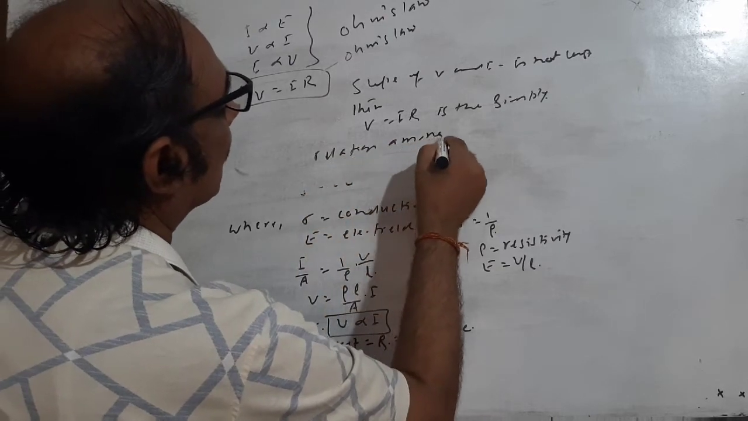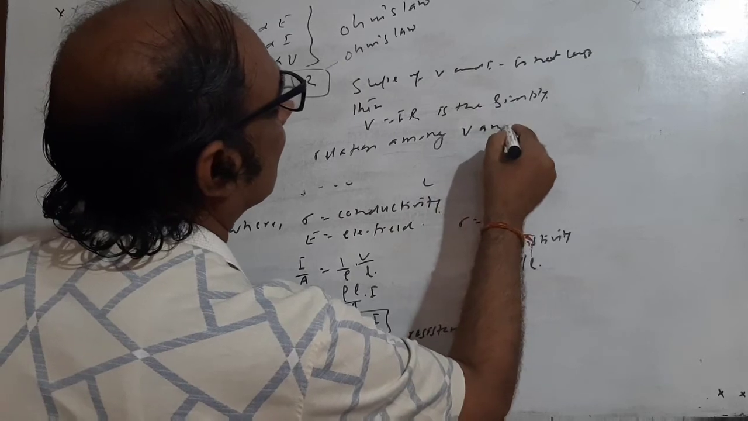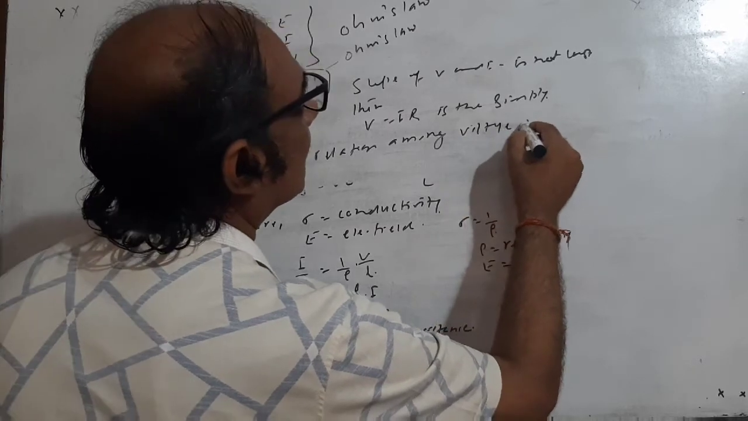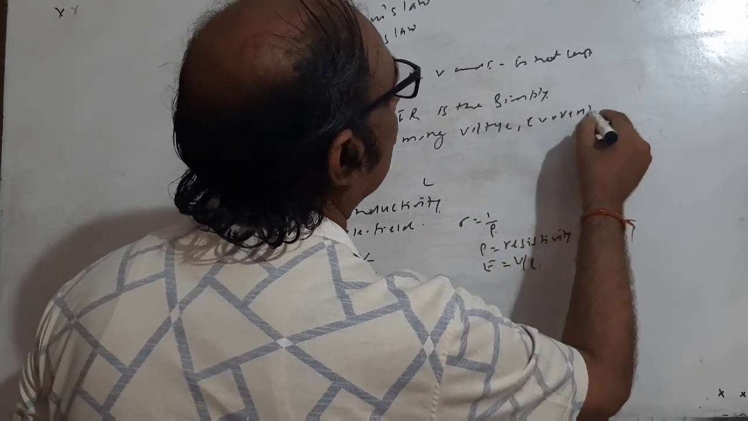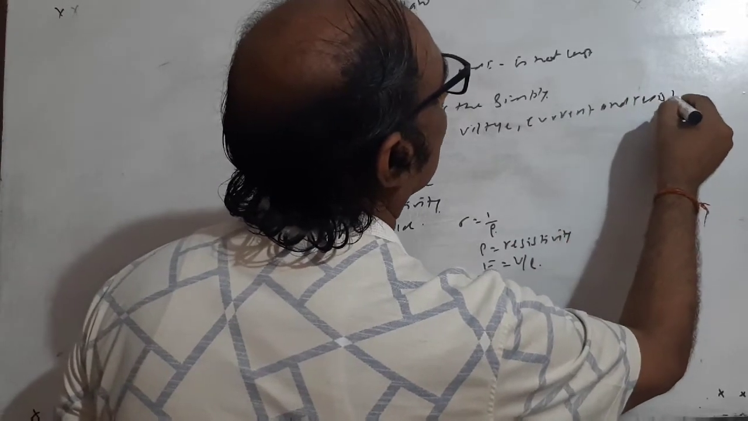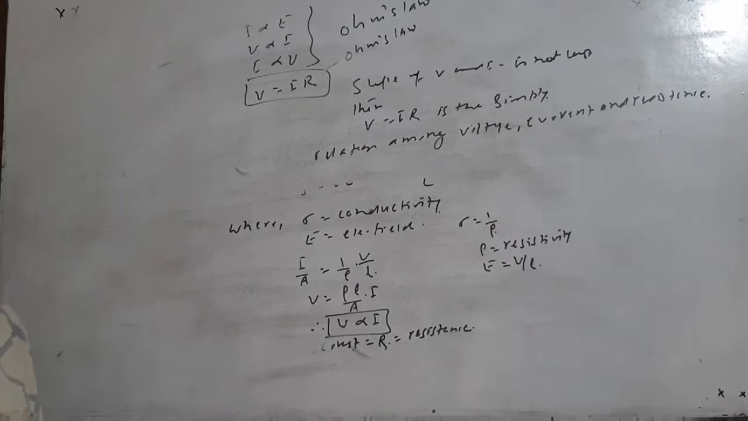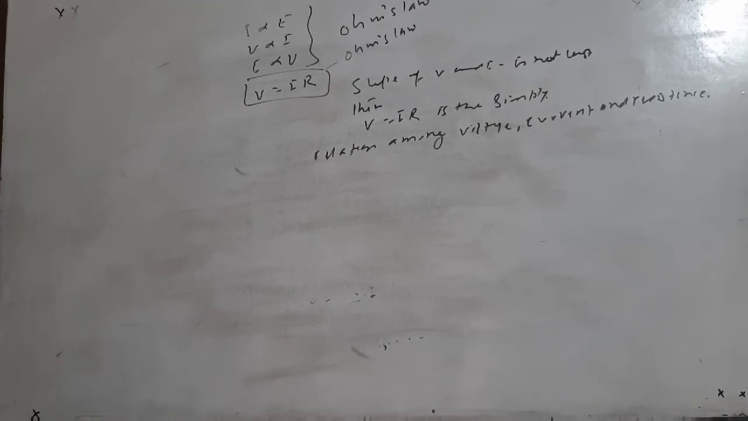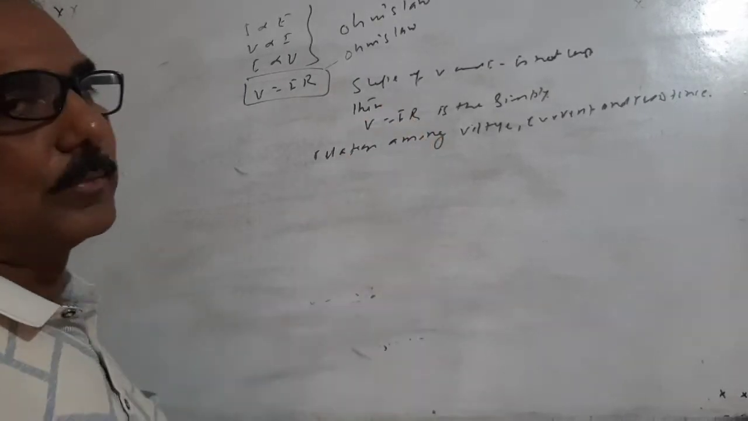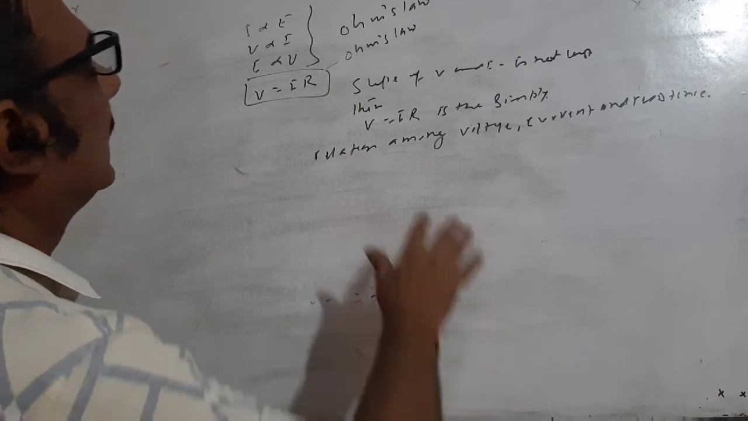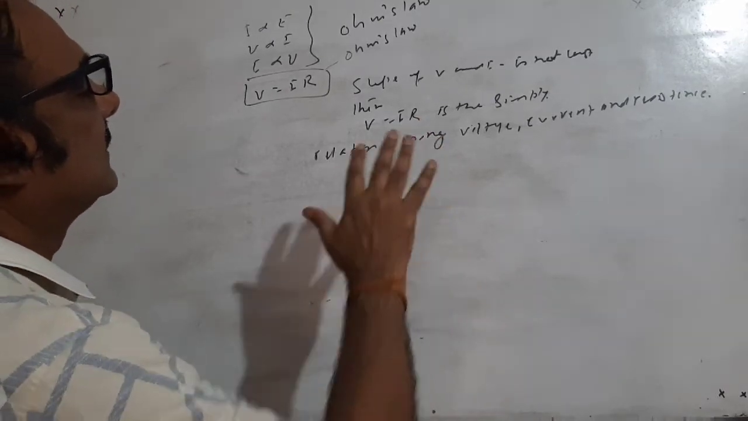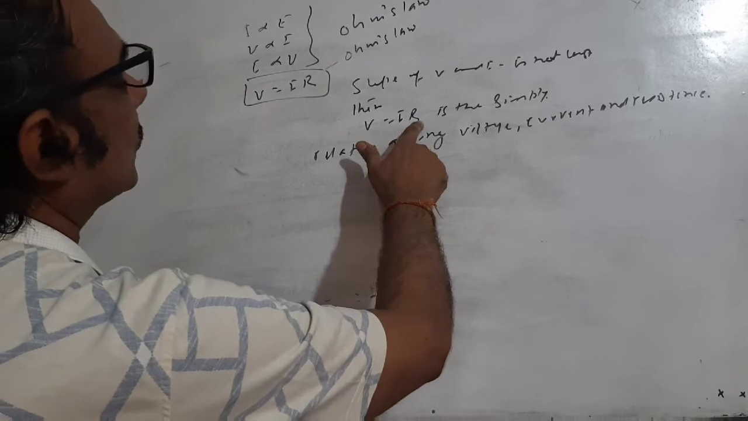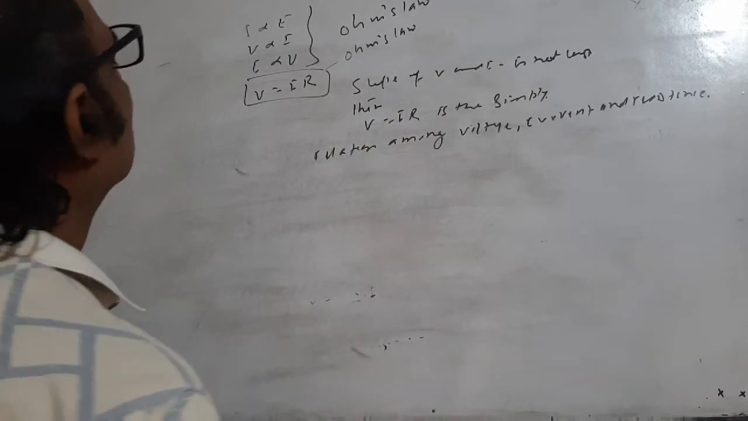a relation among voltage, current and resistance. So this is a very important thing, because V equal to IR is also applicable in the case of a non-ohmic conductor. A non-ohmic resistance is a resistance which does not obey Ohm's law. But there may be an application of V equal to IR to find the resistance.